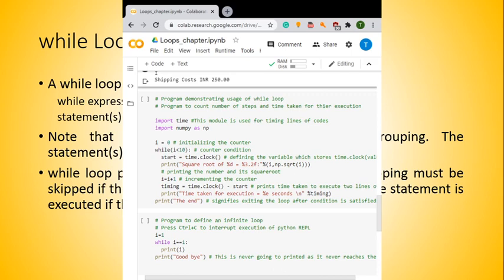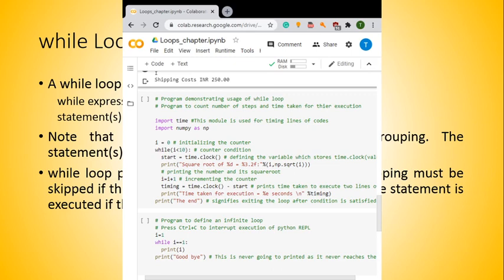Besides, the function time.clock returns a floating point number that represents CPU time since the start of the process, or the time when the function is called first. So by subtracting the 2 times, you can get a number depicting the number of seconds taken to execute the statement. This is just a demonstration. If you explore more by trial and error, you can understand more about the code. As you can see here in this program, we are counting the number of steps taken for the execution.